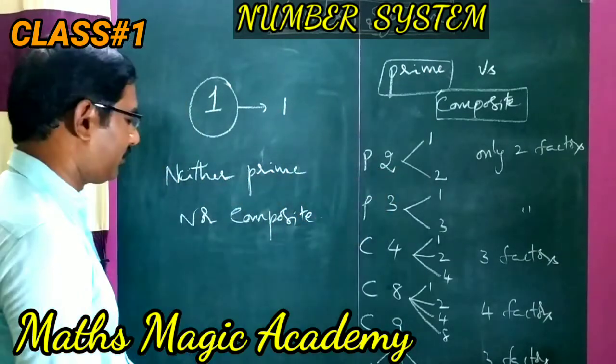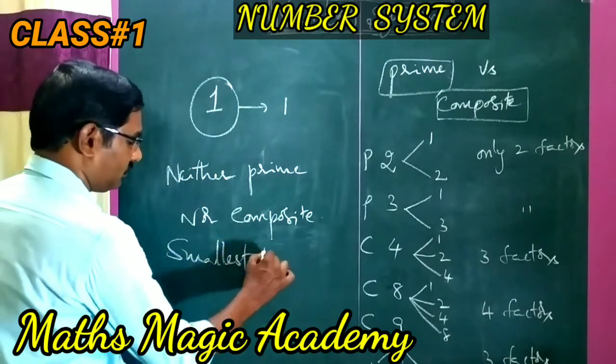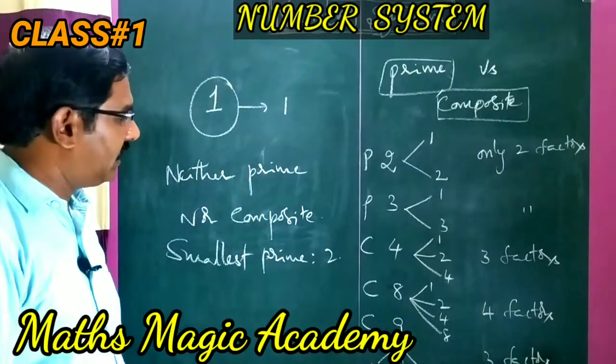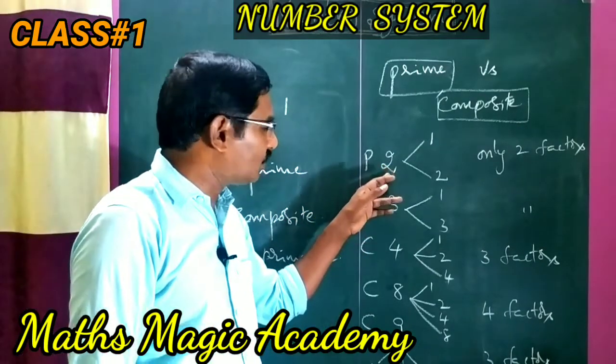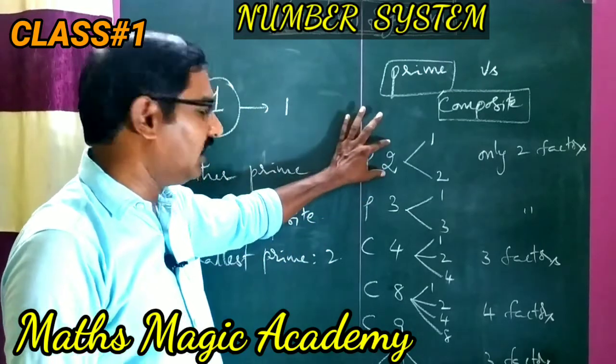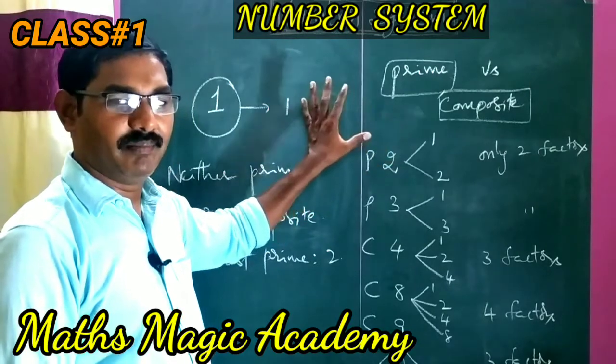The smallest prime number is 2. And is there any other even number that is a prime number? No. So 2 is the smallest prime and it is the only even prime number.